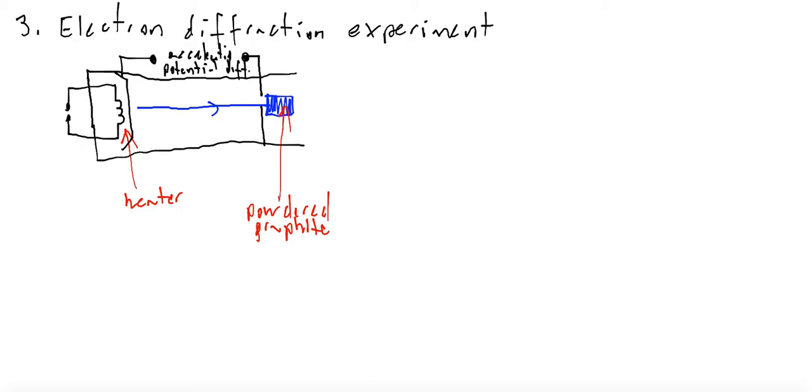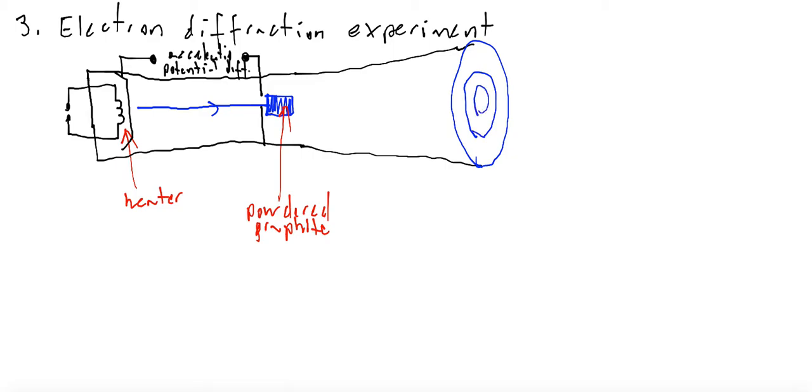And what is observed on the screen here? We can observe a diffraction pattern in the form of circles, so places where we have more electrons and places where we have fewer electrons, because the stream of electrons is diffracted. By what?